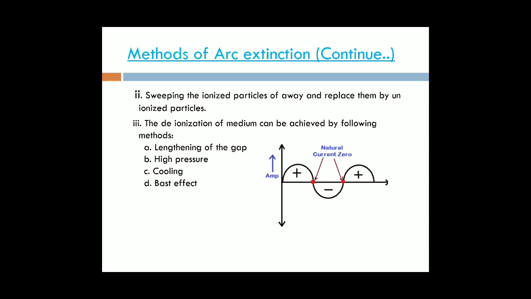Next one is the deionization of the medium, which can be achieved by the following methods. If the ionized particles are replaced by deionized particles, then the reactions may be reduced. Due to the reduction of the reactions, automatically the heat energy may be reduced and the arcing time may be reduced. For that reason, the deionization may be obtained by using the following points.